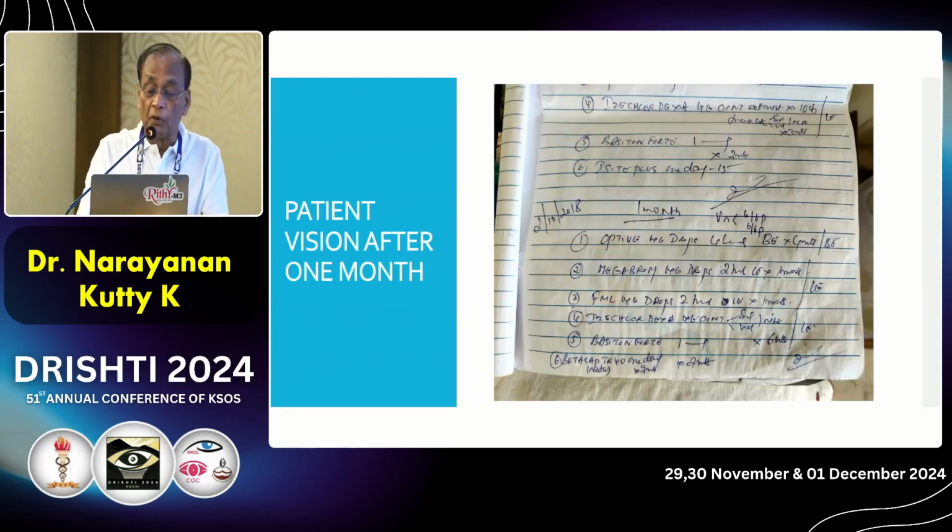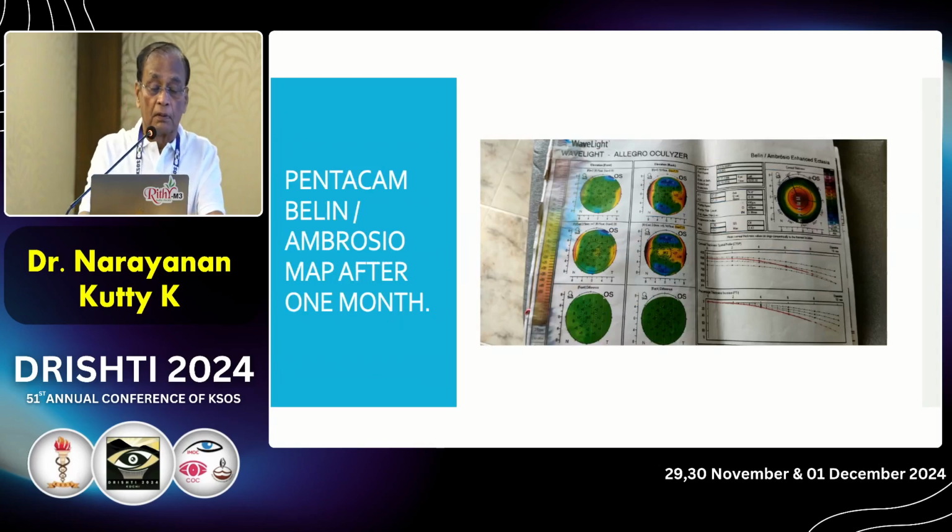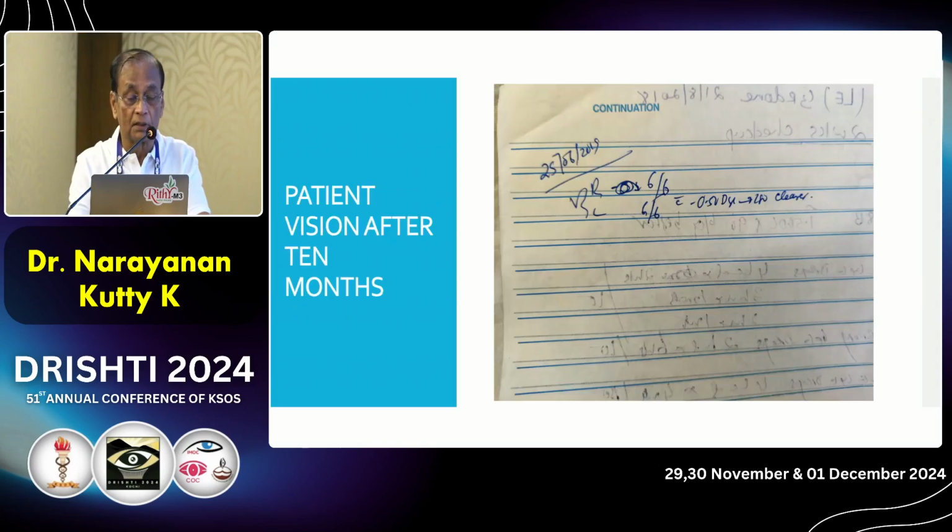Post-operatively, the vision was 6/6 partial in both eyes. And after 1 year, the Pentacam shows it's completely reversed, as you can see. And even now, the patient continues the same vision, and the Pentacam readings are normal. Thank you so much.